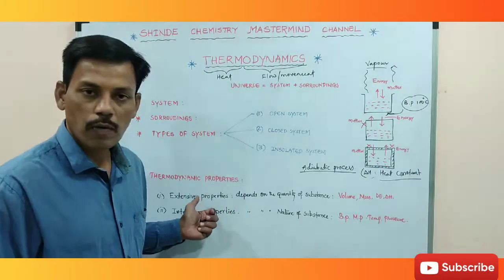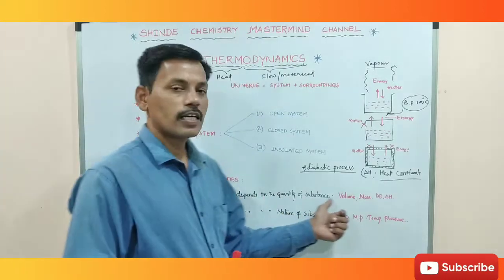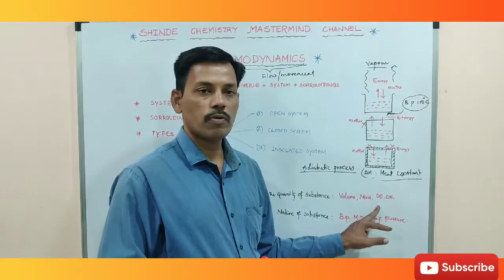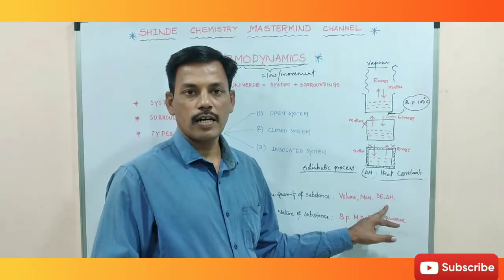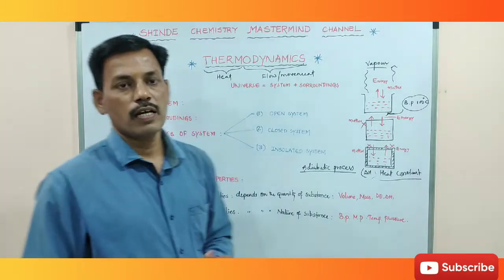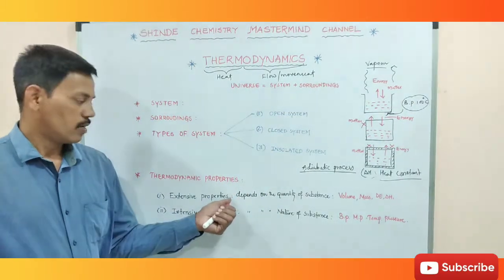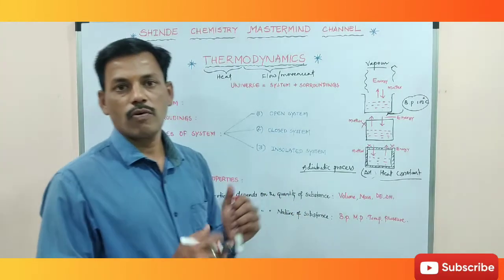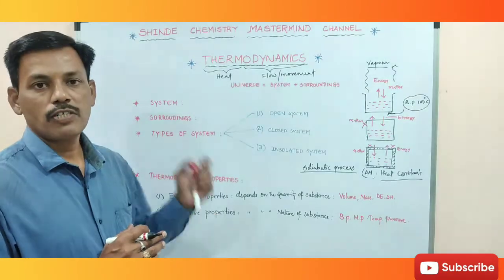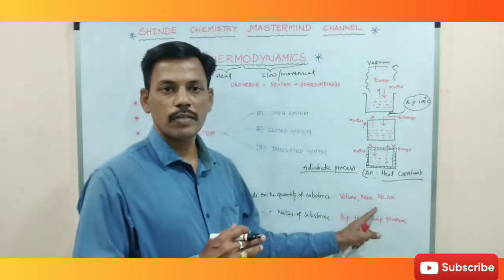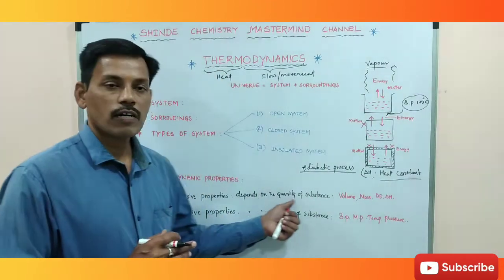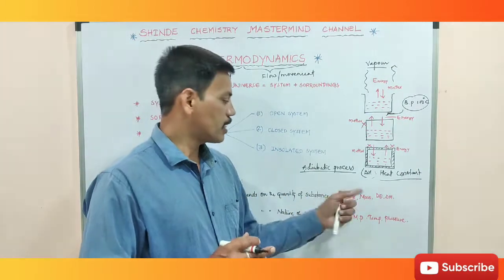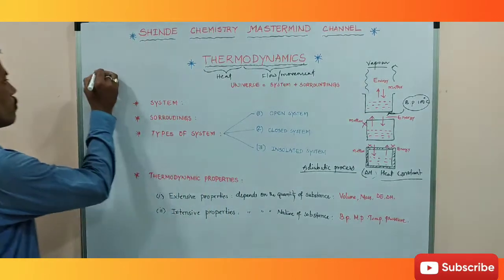Examples are volume, mass, change in enthalpy and change in entropy. The volume may change; it depends upon the quantity of the substance. A property which depends on the quantity of the substance is called an extensive property. Let's have an example for this, volume.